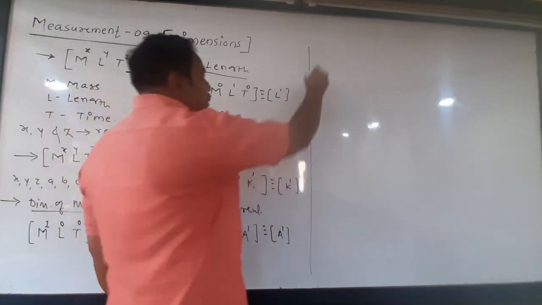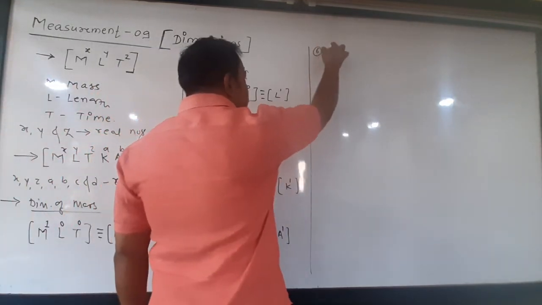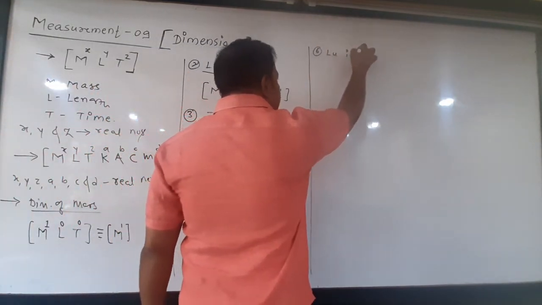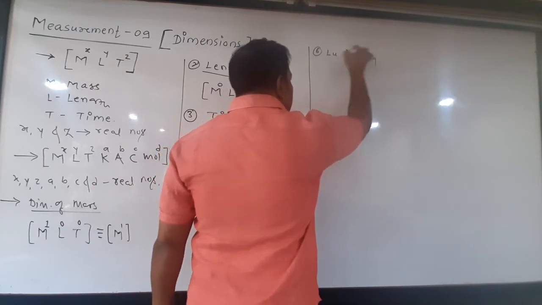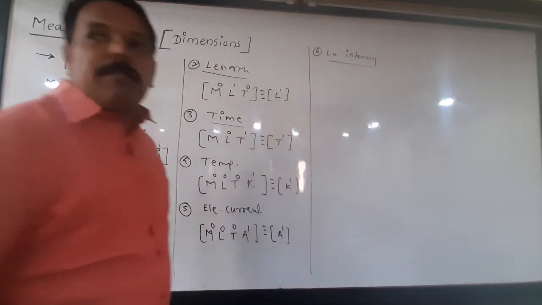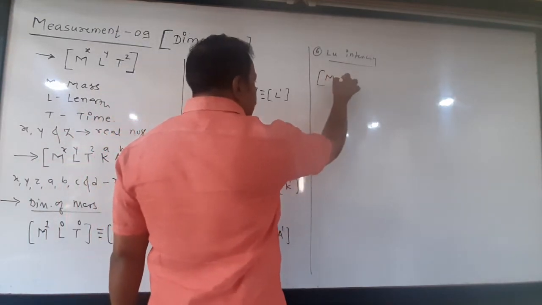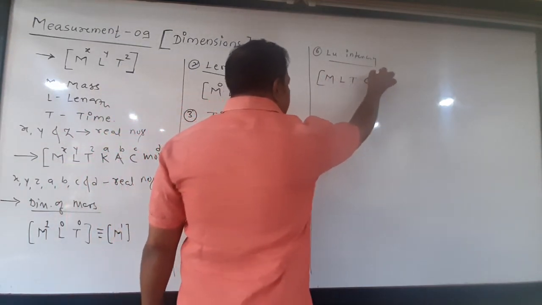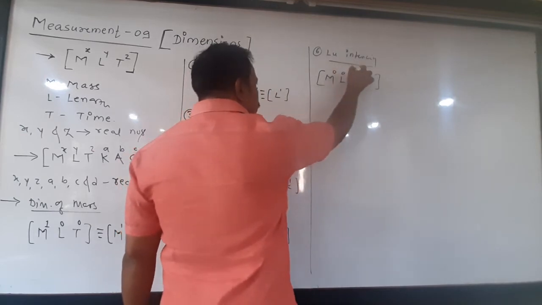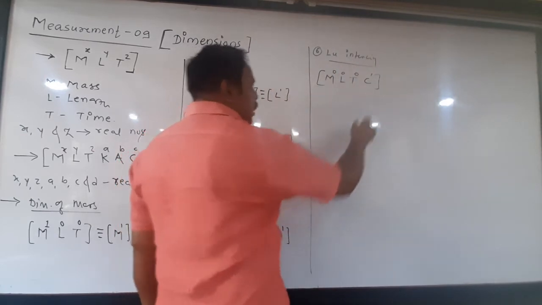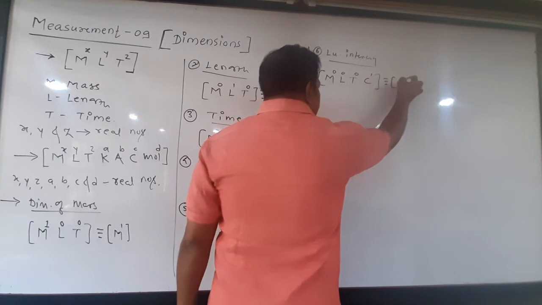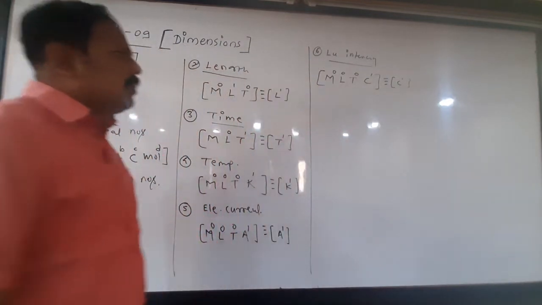Number 6. What are the dimensions of luminous intensity? It is also one of the basic fundamental quantities. So luminous intensity again consists of square bracket M L T, and C for luminous intensity: no mass, no length, no time, C raised to 1, or it can be represented as C raised to 1.